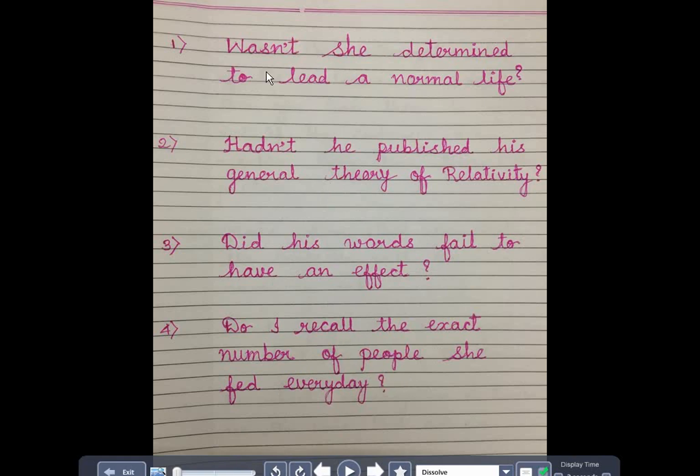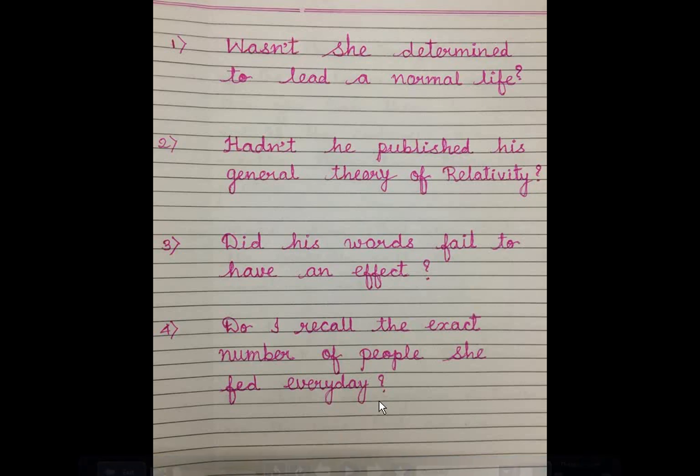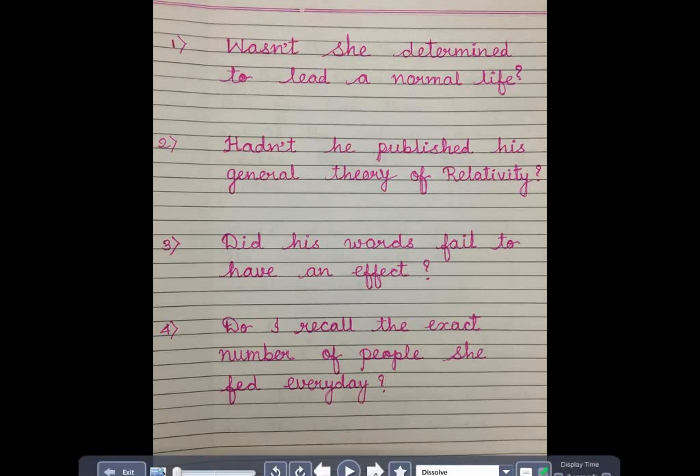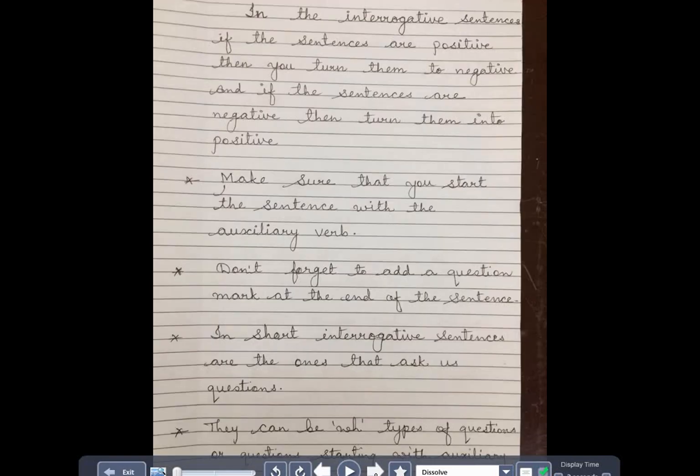Have a look at these sentences. You see that in all 4 sentences, there is a question mark behind. And I told you, your sentence ends with a question mark. These are the interrogative sentences. They always ask us the question. If the question begins with a negative verb or the auxiliary verb, your answer will end with yes, positivity. Okay, let's have a look at some more sentences.